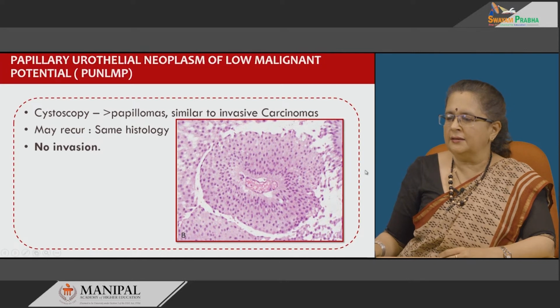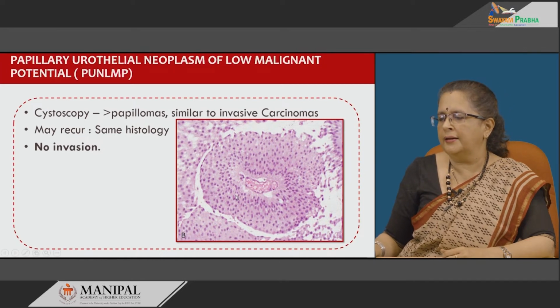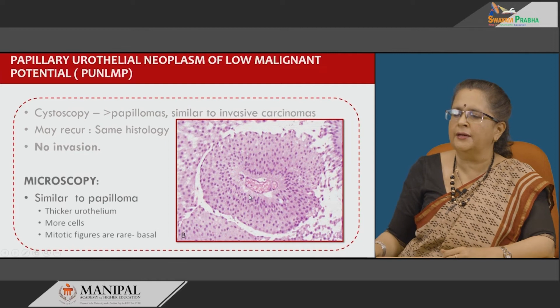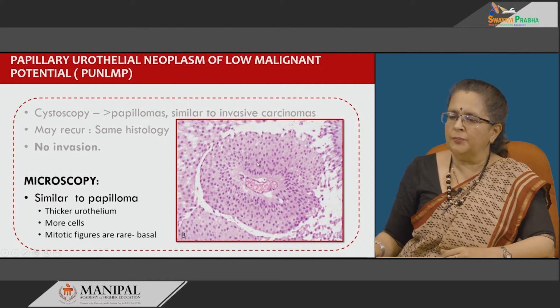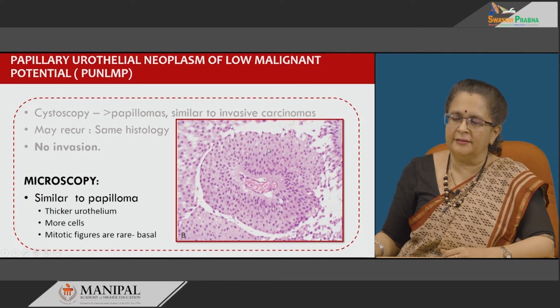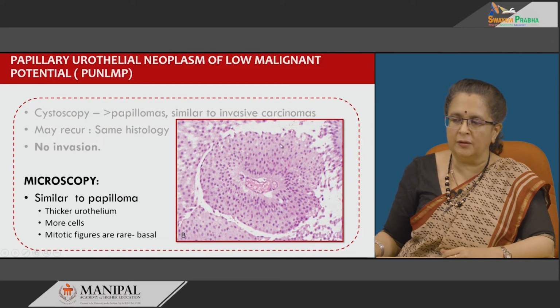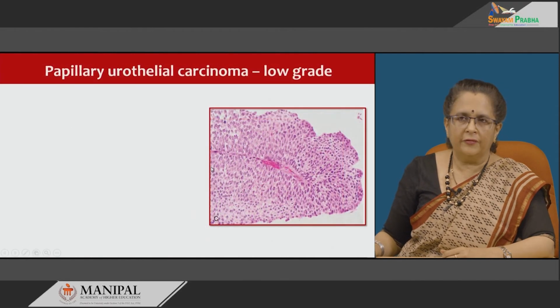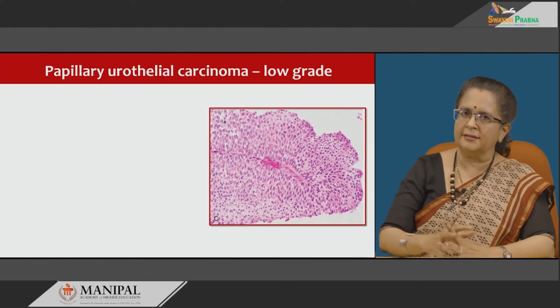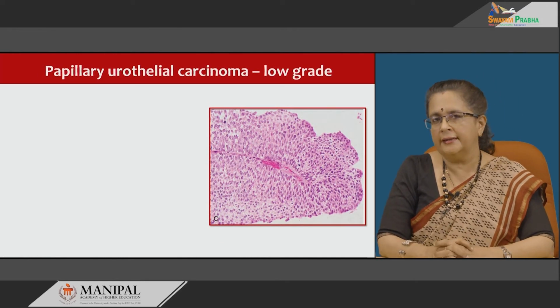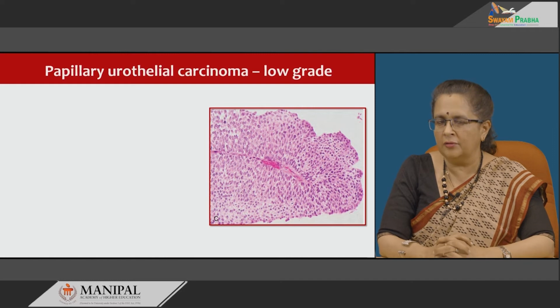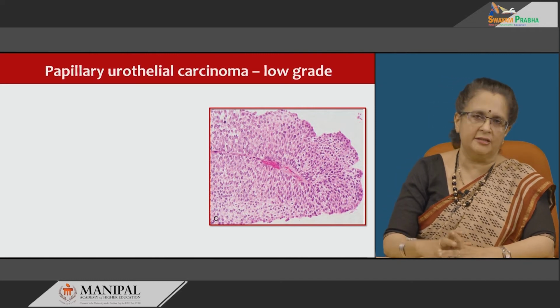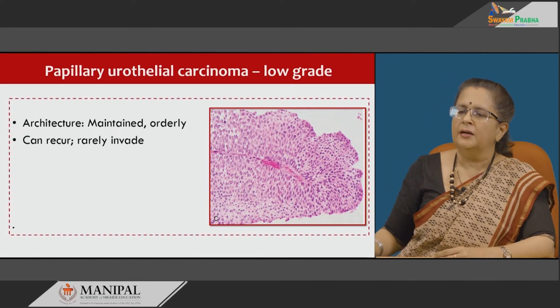So, this is your PUNLMP, and here you are seeing microscopic similarity to papilloma, with the difference that the urothelium is much thicker, that is more layers of cells are there, and mitotic figures are there which are usually basal as seen here. If there is mitosis in these, you have to count and detect the location, because a little more than that will be seen in the next condition, which is papillary urothelial carcinoma, low grade.